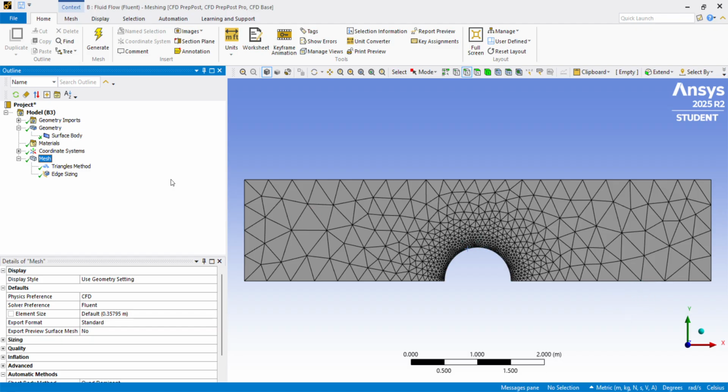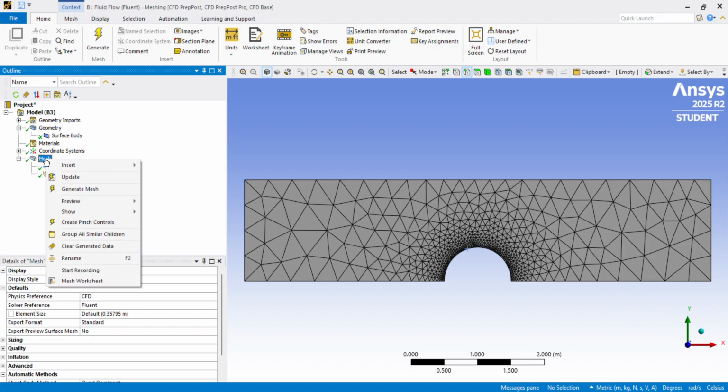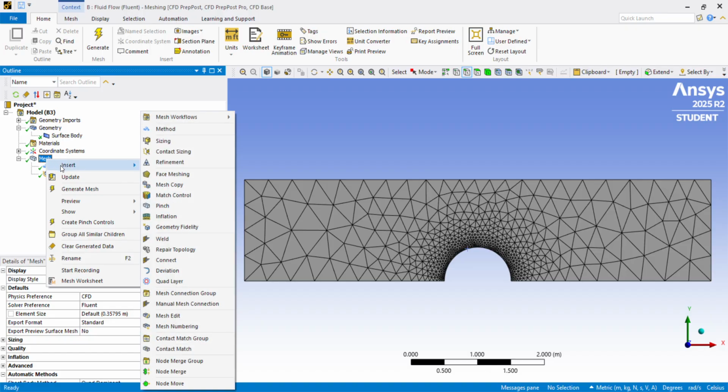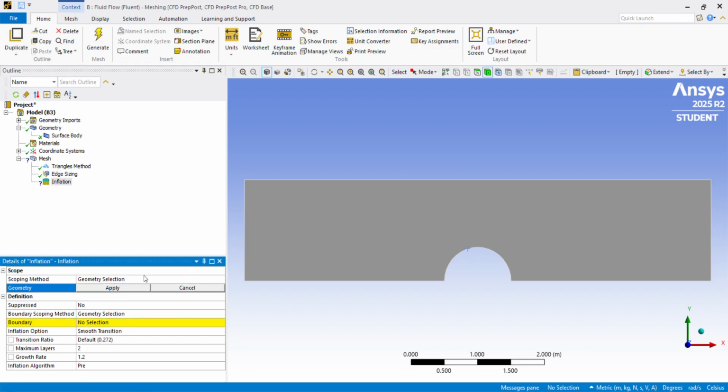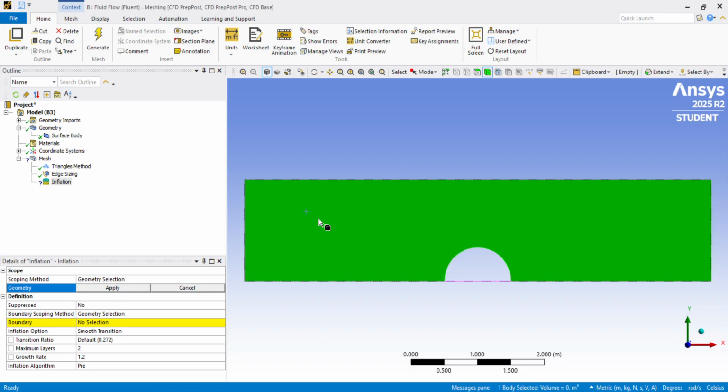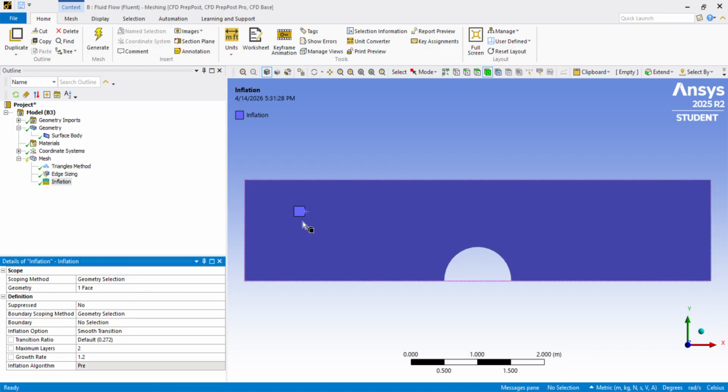Alright, this is what our mesh looks like now. Now from here, all we need to do is add inflation. With the face, apply. Boundary, select the edge, apply.